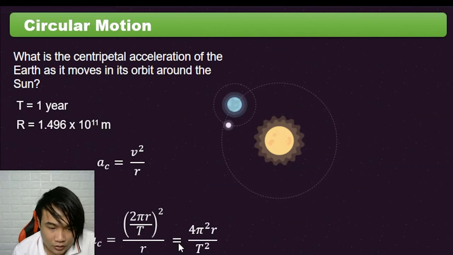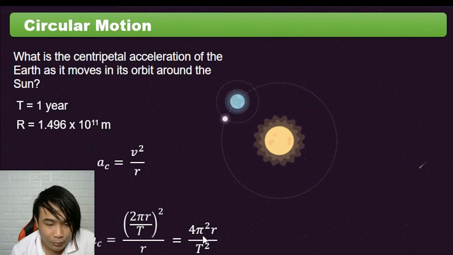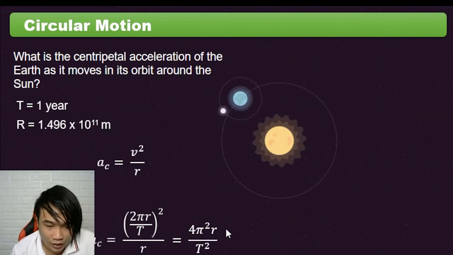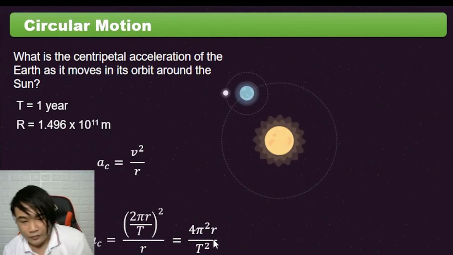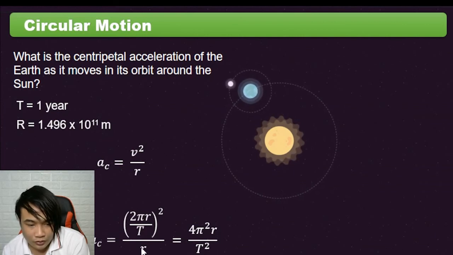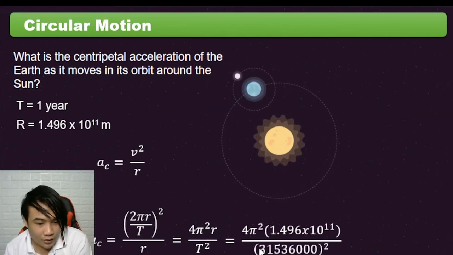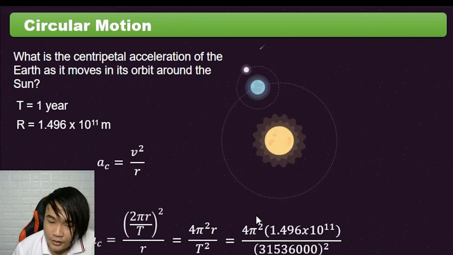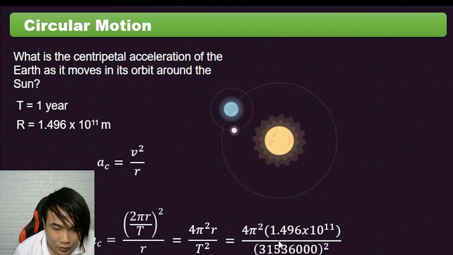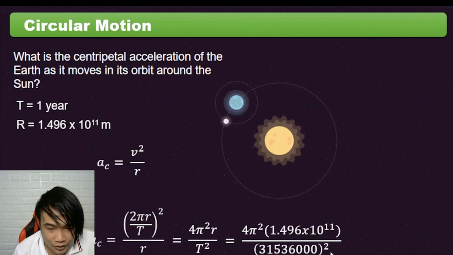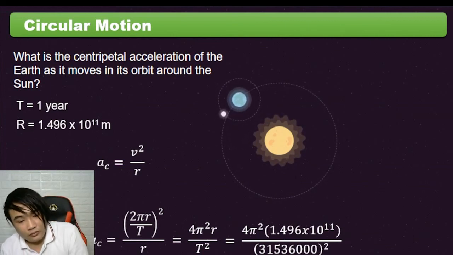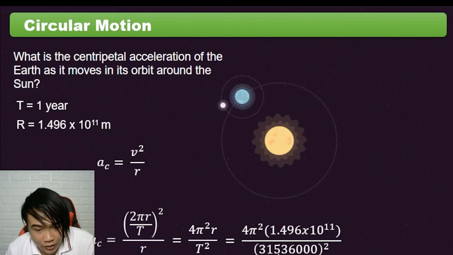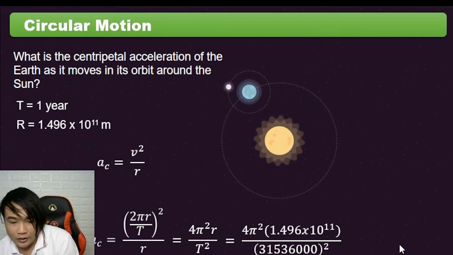So dahil simplify na lang natin siya, meron tayong 4 pi squared times r divided by T squared. Na-cancel out na kasi yung r dito. So ito na lang, substitute natin yung mga values. So 4 pi squared times yung radius natin, that is 1.496 times 10 raised to 11 divided by 1 period natin is 31,536,000 seconds squared.